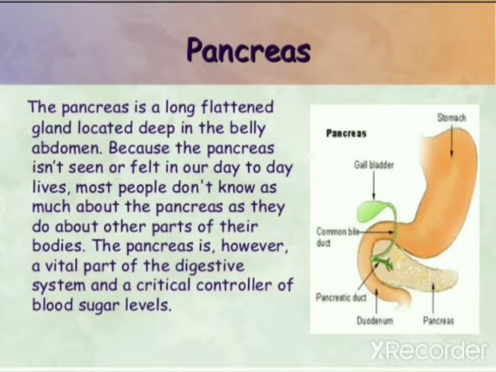So students, first of all we discuss the pancreas. The pancreas is a long flattened gland located deep in the belly, the abdomen. Because the pancreas isn't seen or felt in our day-to-day lives, most people don't know as much about the pancreas as they do about other parts of their bodies. The pancreas is, however, a vital part of the digestive system and a critical controller of blood sugar level.